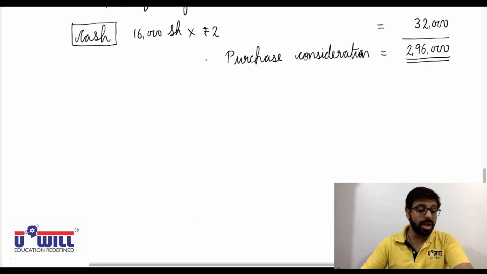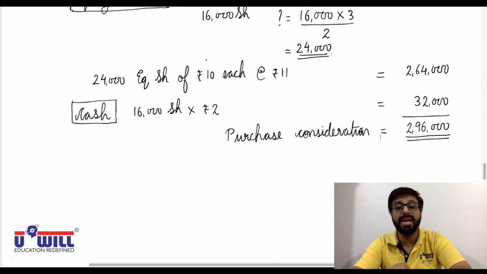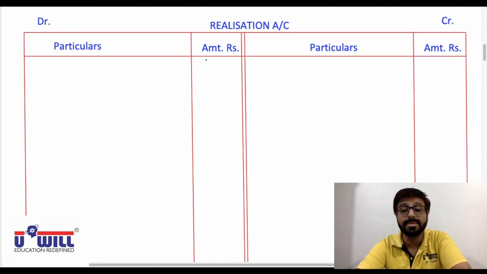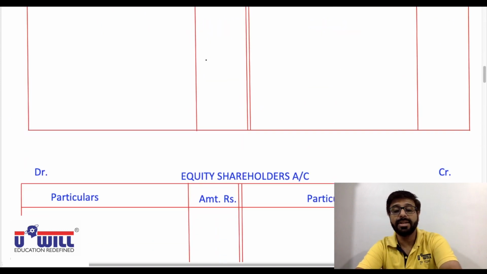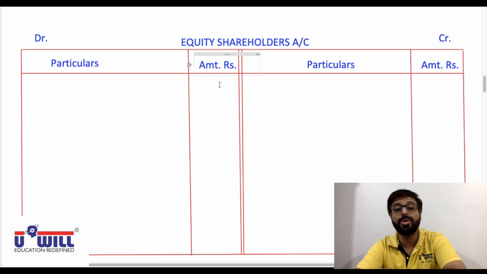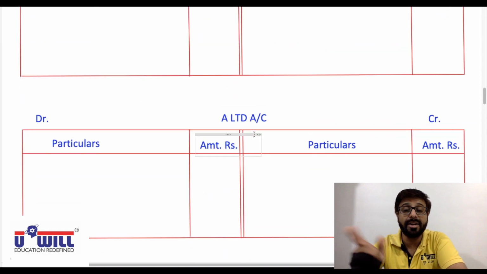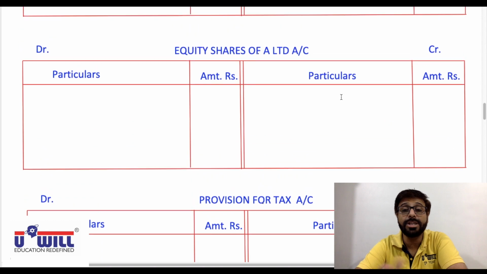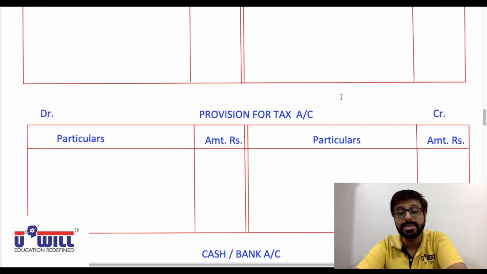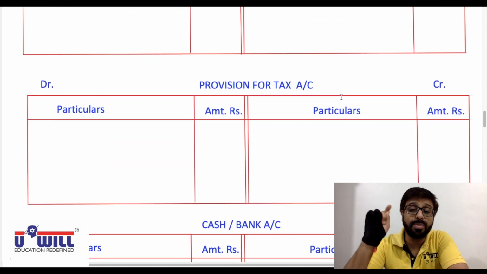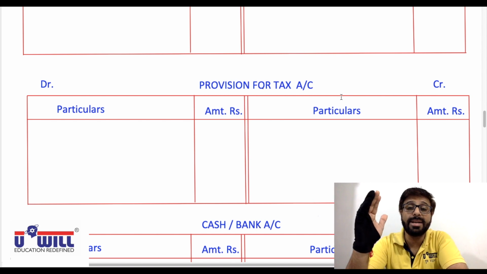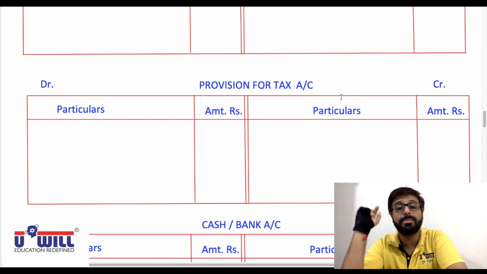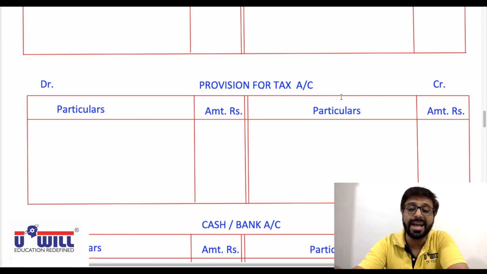Okay. So now all of you can pause the video and make the formats. Which formats? Realization account around half a page. Then equity shareholders account 8 to 10 lines. A Limited transferee company, A Limited's account 4 lines. Equity shares of A Limited account 4 lines. Also make provision for tax account, because tax liability is not taken over by the new company.